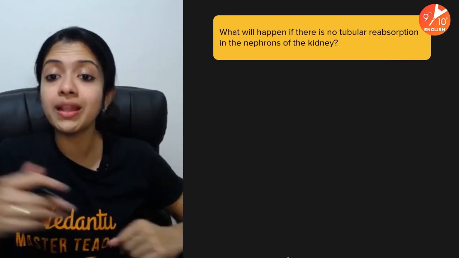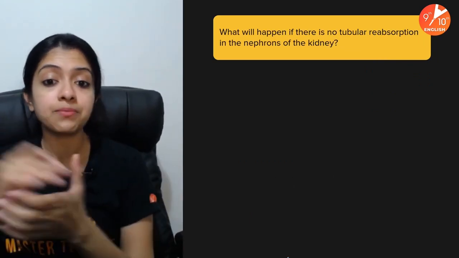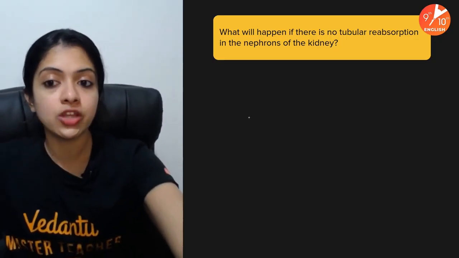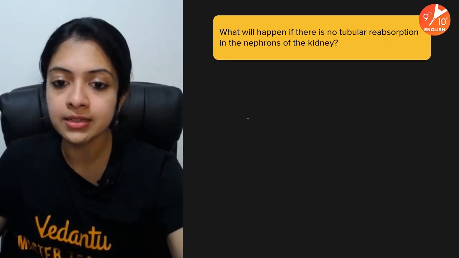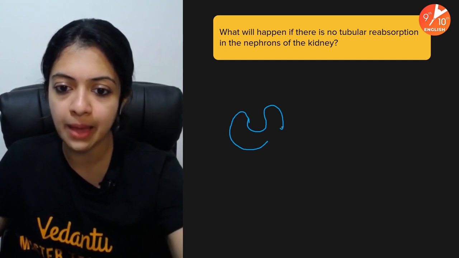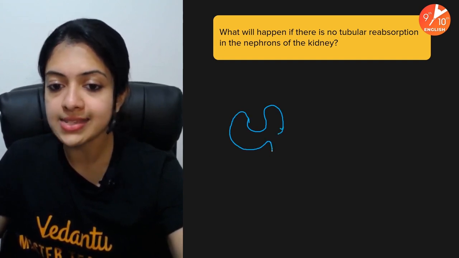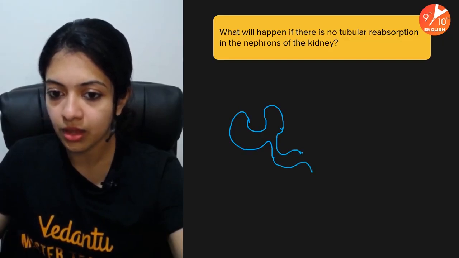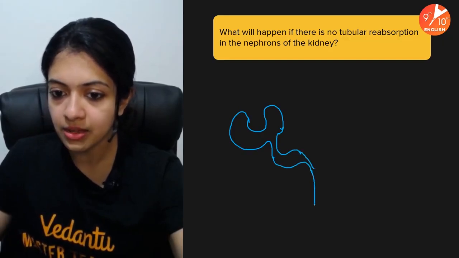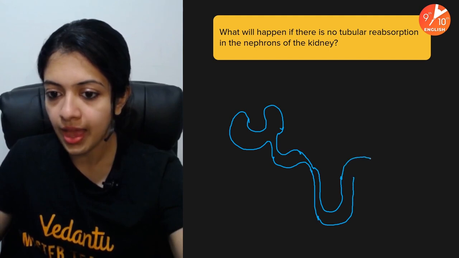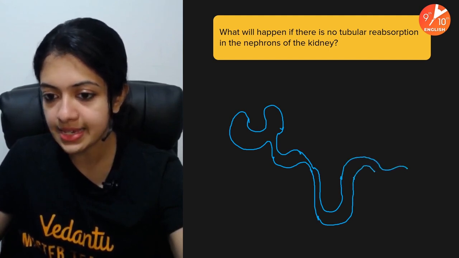Now, what will happen if there is no tubular reabsorption in the nephrons of the kidney? Remember now, where does tubular reabsorption happen? Okay, let's just draw a rough diagram here of the Bowman's capsule. Okay, this is followed by the PCT, the loop of Henle, and DCT.